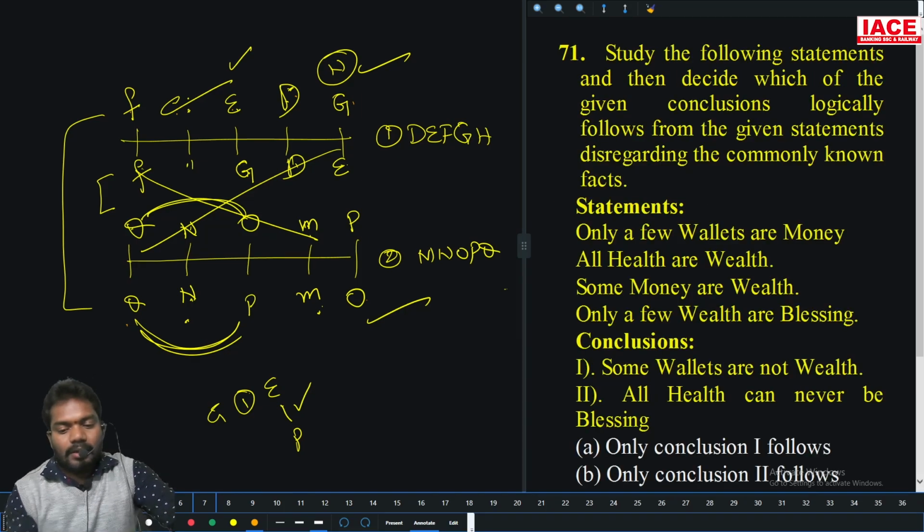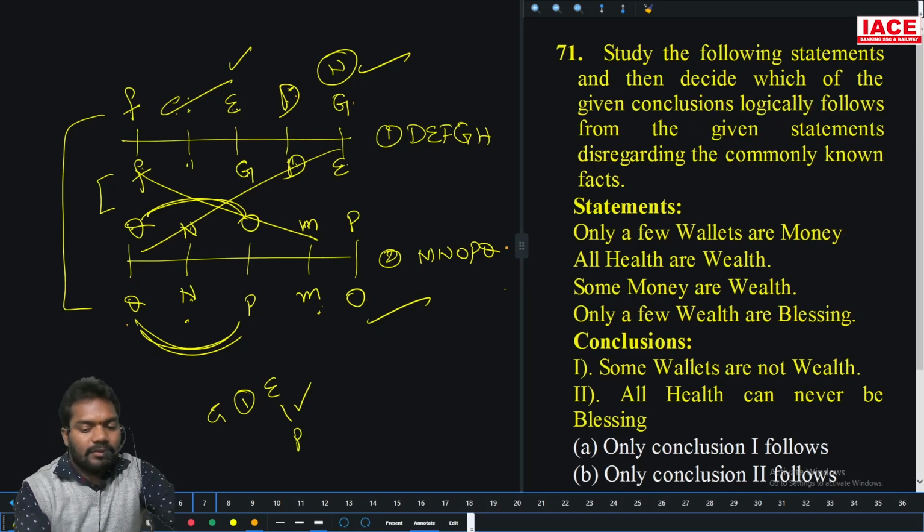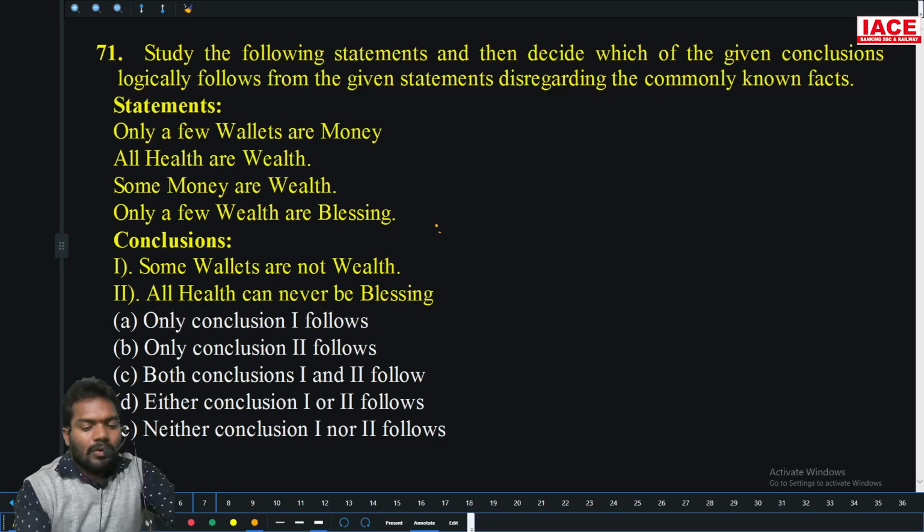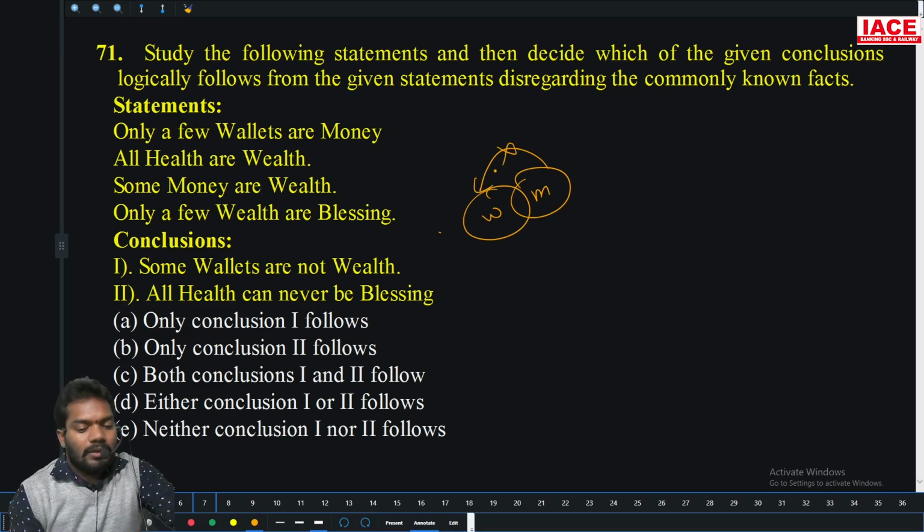Next. Syllogisms. Only few wallets are money, some part of wallet is not money. All health is wealth, some money is wealth. There is some money is wealth, now all health is wealth. Only few wealth is blessing, some part of wealth is blessing, some part of wealth is not blessing.